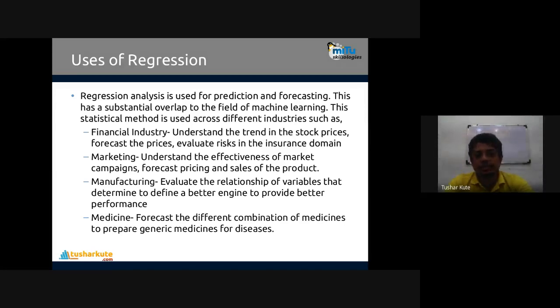On what basis does it depend? When I increase that, can it be increased again further? That's what we can find with the help of this. Manufacturing: evaluate the relationship of variables, and define a better engine to provide better performance.